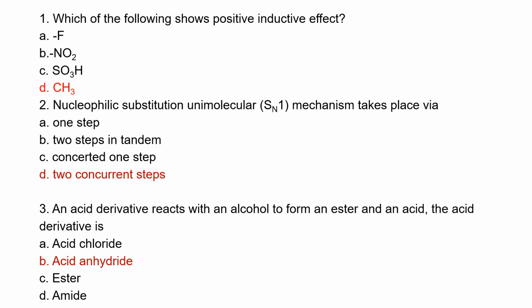Nucleophilic substitution reaction of unimolecular, that's the SN1 mechanism, takes place via two consecutive steps, because consecutive means one after the other. It can never be tandem, it can never be concerted, and it is not one step. An acid derivative reacts with alcohol to form an ester and an acid. This acid derivative is an acid anhydride. That's what we saw in the previous slides when we were talking about acetic anhydride reacting with methanol.